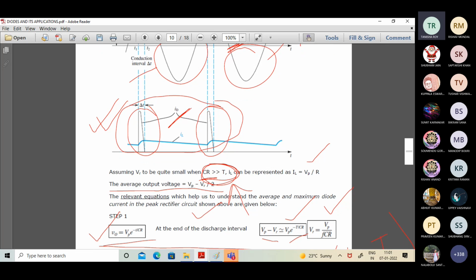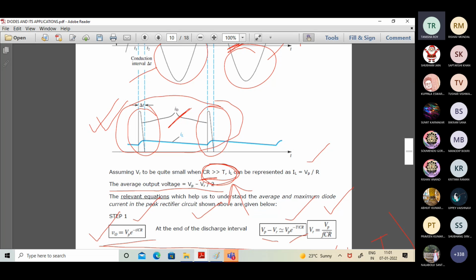We have the first equation as V not equal to that equation. Can you please repeat your question? Yeah, sir, the first equation we have is V naught equal to Vp e to the power minus T by Rc. This is the general equation for the discharging potential. So sir, at the end, how is it equal? Okay, yeah, I got it.